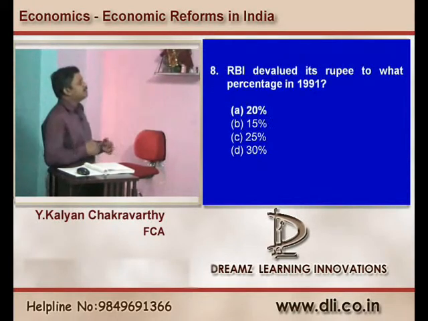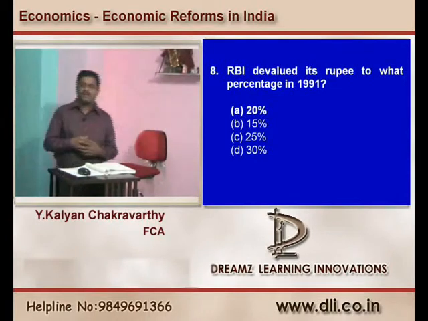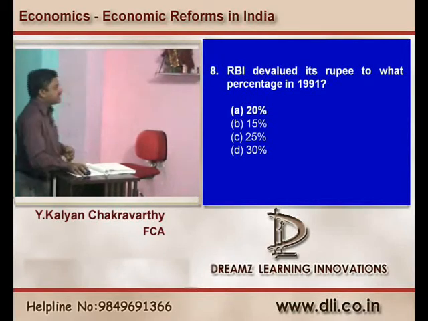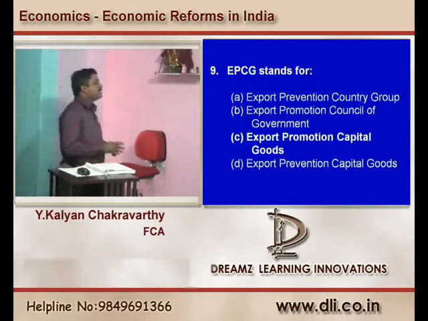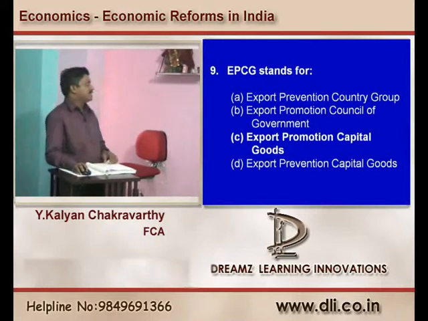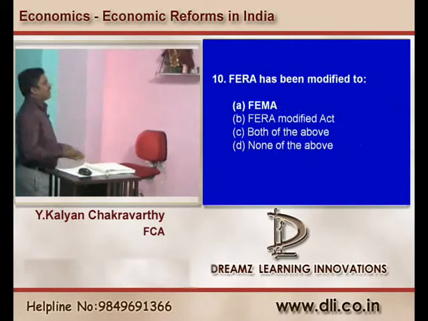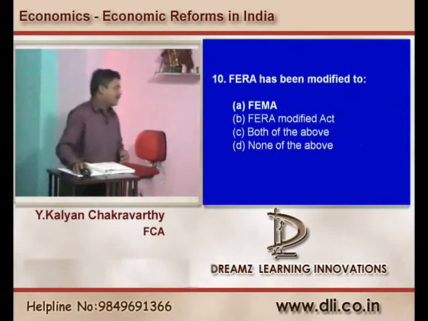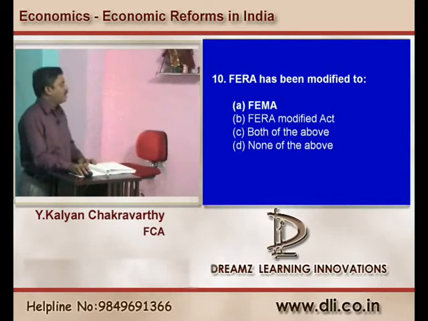RBI devalued its rupee to what percentage in 1991? Almost 20%. So A is the right answer. EPCG stands for export promotion capital goods. C is the right answer. FERA has been modified with the FEMA, F-E-M-A.